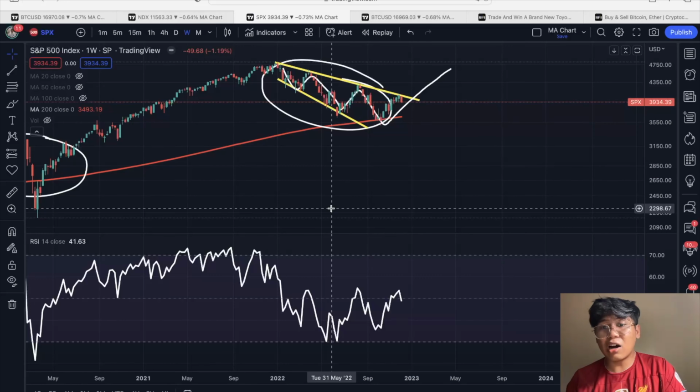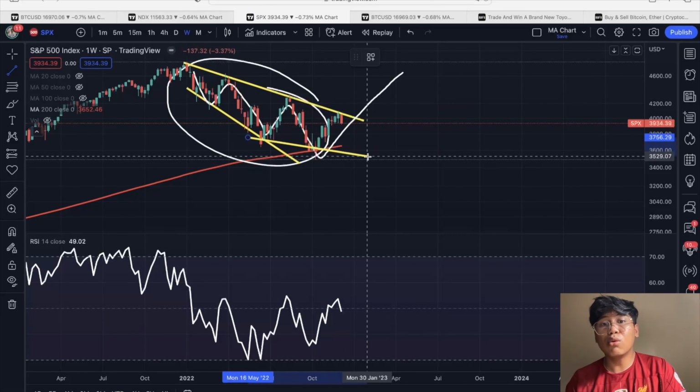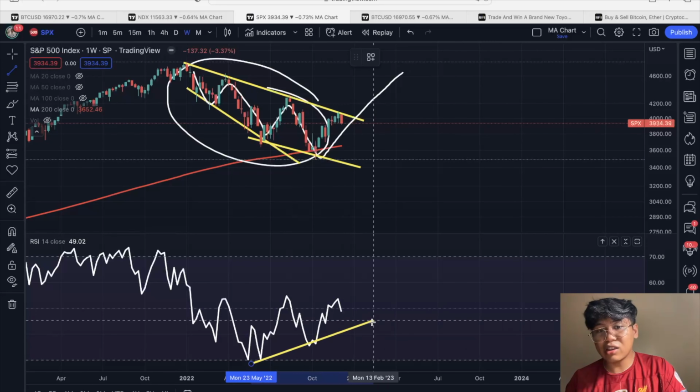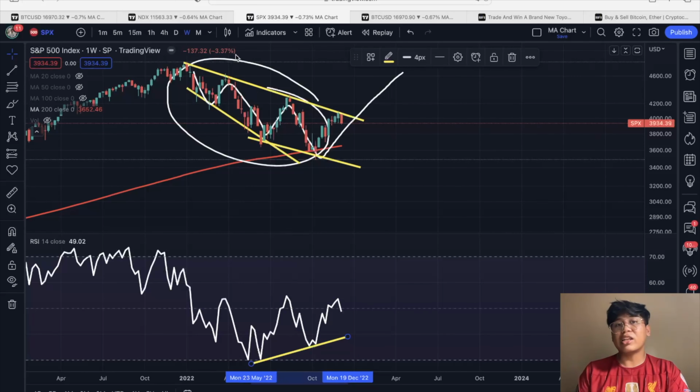And looking at the RSI, you can see na RSI is also forming a similar bullish divergence. So as you can see, S&P 500 is actually right now forming a very big bullish divergence within the weekly time frame. So that's what we are seeing dito.